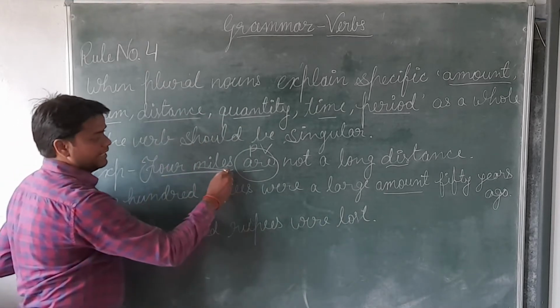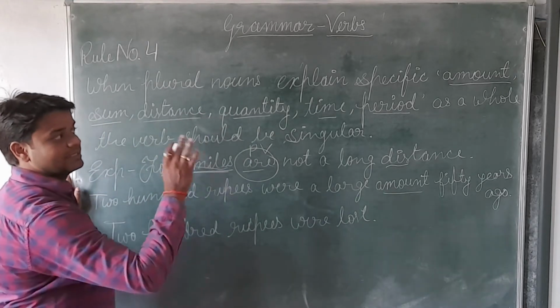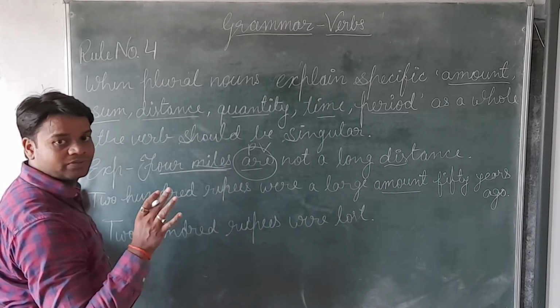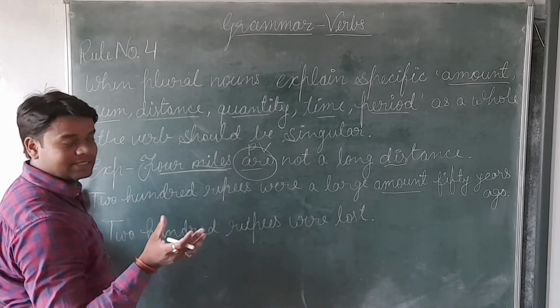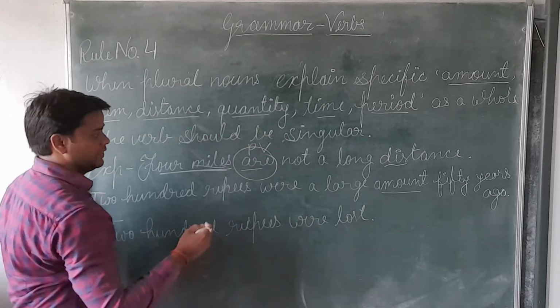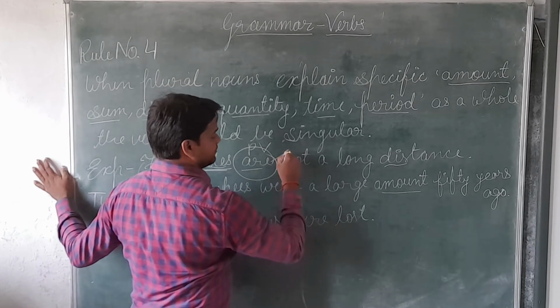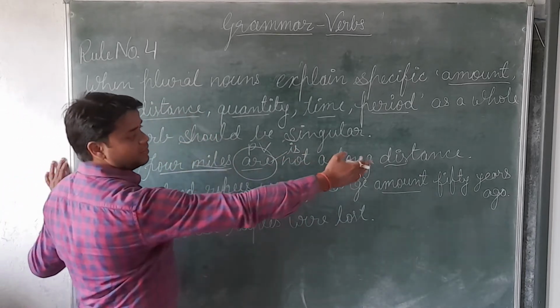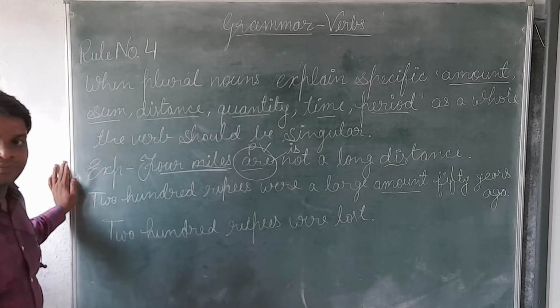According to this rule, 4 miles is a distance, and we have to use singular because it is taken as a whole. So there we will use what? Instead of are, we will use is. 4 miles is not a long distance.